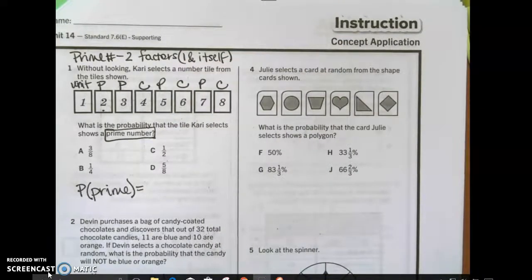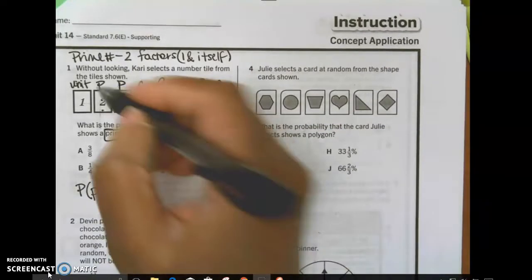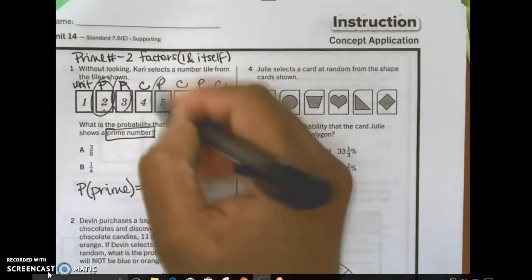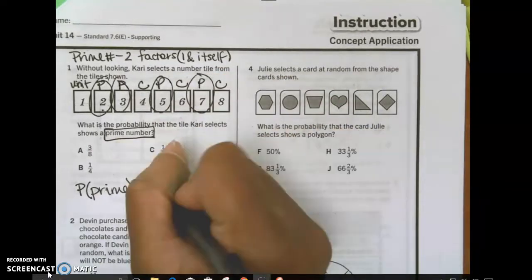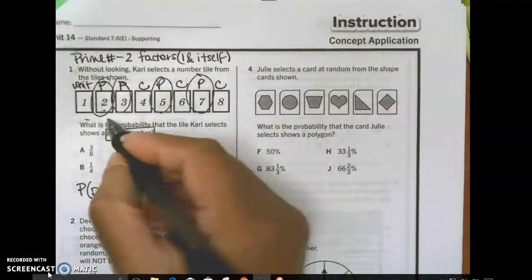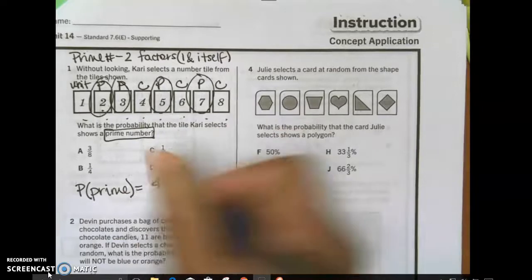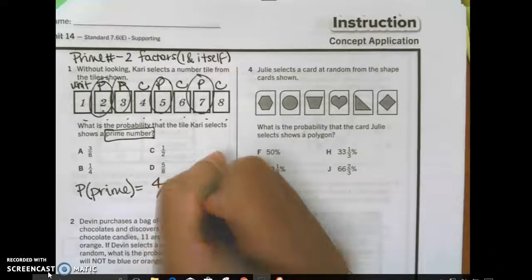How many prime numbers are there? 1, 2, 3, 4. 4 out of 8 is 1/2. How many cards are there altogether? 8. Out of 8. Simplify.